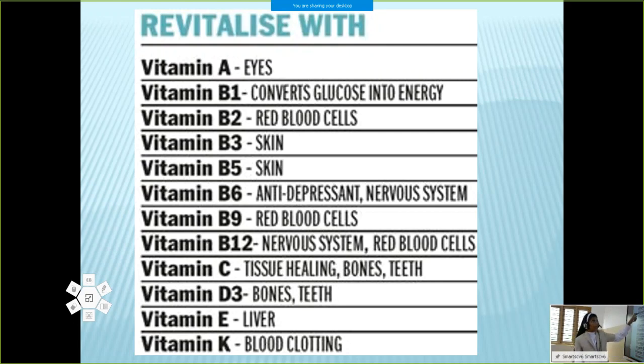A for eyes, B1 converts glucose into energy, B2 for blood, B3 and B5 for skin, B6 and B12 for nervous system, B9 for blood cells, D3 for bones and teeth, E for liver, K for blood clotting.